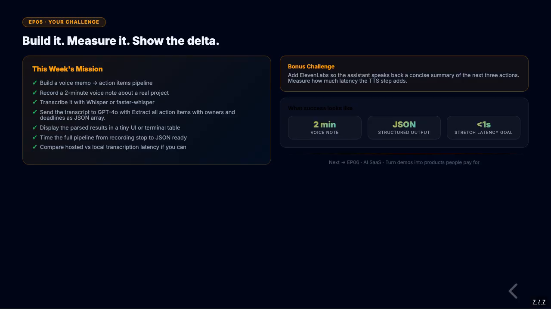Your challenge: build a voice memo processor. Record a 2-minute voice memo about your current project. Talking points, ideas, blockers, anything. Pass it through Whisper for transcription. Then pass the transcript to an LLM with a structured output prompt that extracts a 1-paragraph summary, a list of action items with owners and deadlines, and a list of open questions to follow up on. Output clean JSON. This is a genuinely useful tool you will want to use again.